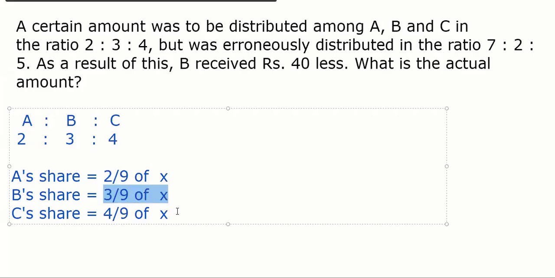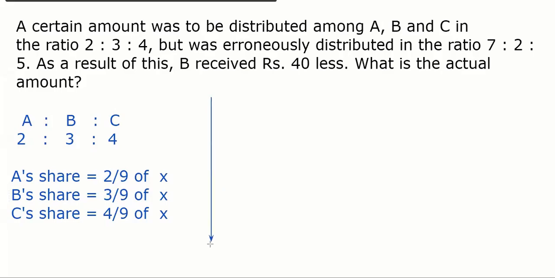B should have got 3 by 9 of X. But erroneously what did they get? Let's put another ratio now here, another ratio which erroneously they got. Can you tell me again, Meghna? The erroneous ratio: 7, 2, 5. A's ratio is 7.